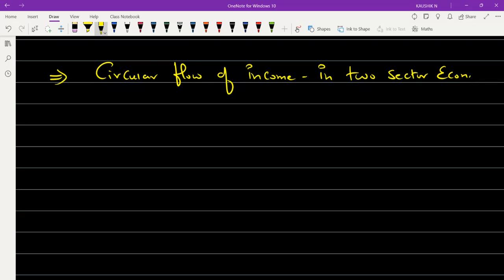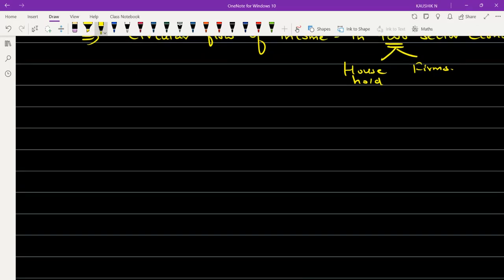So now I am using the term called two sectors. What are those two sectors? The two sectors are nothing but household and firms. So we are going to discuss about the circular flow of income, okay, with respect to household and firms.